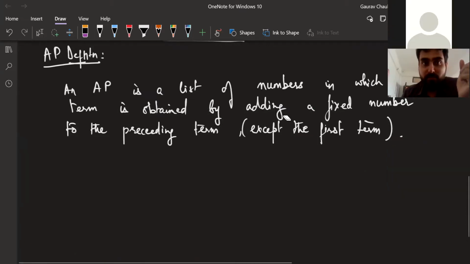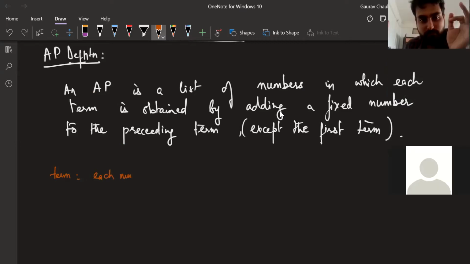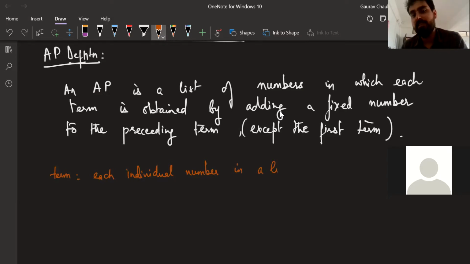So let's take a short deviation and write the definition of the word term. Each individual number in a list or sequence, you can write, is called a term. Let us actually write an example for this.